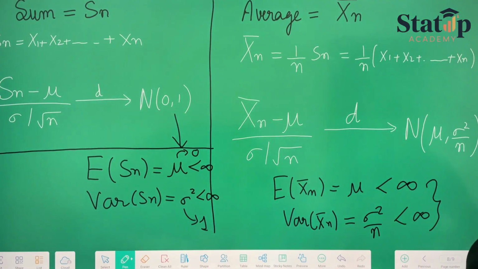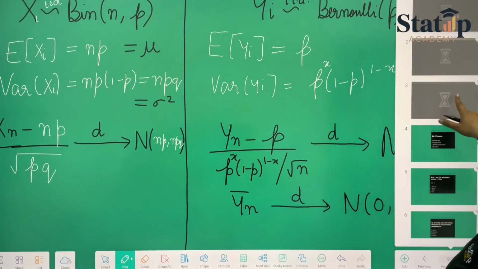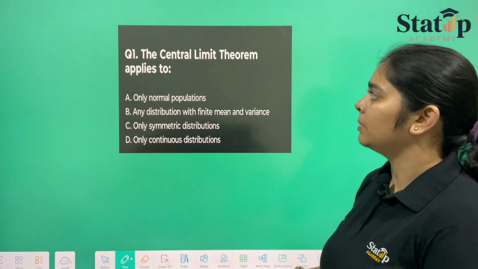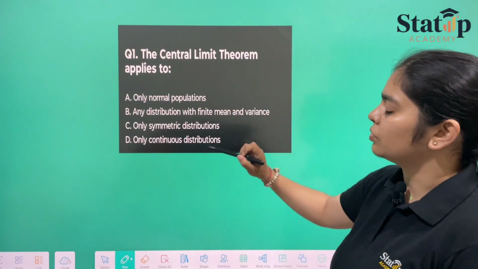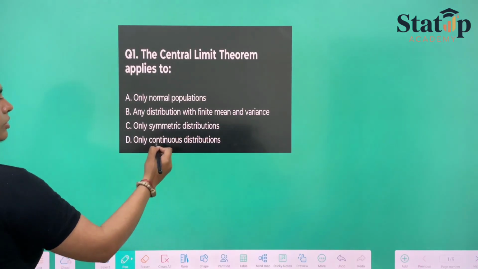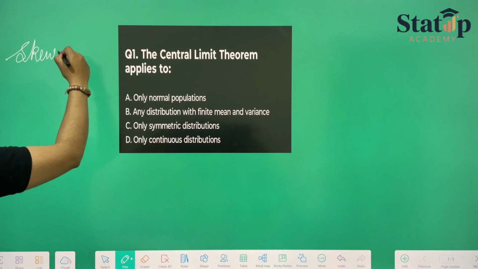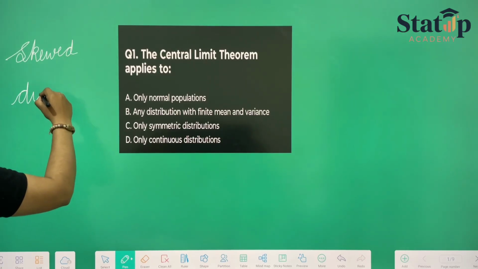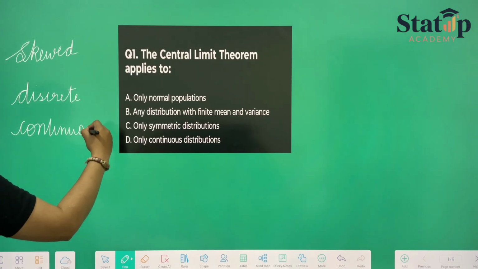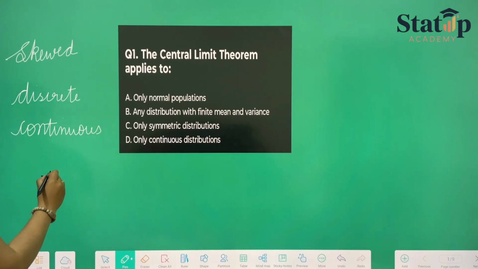Average always follows this. Okay, now let us move to some of the basic questions of this theorem. The first statement says that the central limit theorem applies to only normal population, only symmetric distribution, only continuous distribution. As I told you, whether the distribution is skewed or discrete or continuous or any other thing that has been provided to us, when four conditions are satisfied.